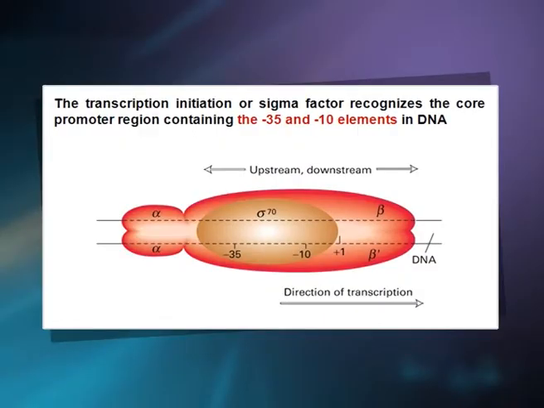The function of sigma is to recognize and bind RNA polymerase to the transcription initiation or the core promoter region containing the -35 and -10 elements in DNA as shown in the figure. The core enzyme, that is with sigma absent, will catalyze RNA synthesis from DNA templates in vitro.